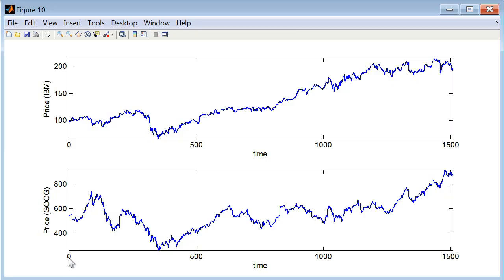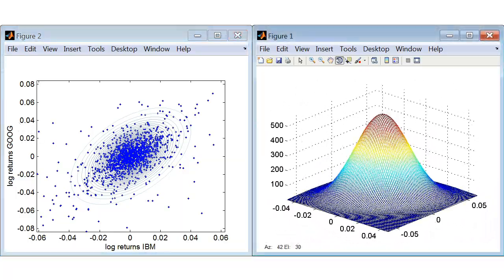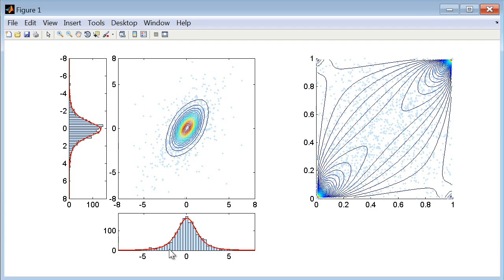To benefit from diversification, our portfolio will invest in different assets. Changes in prices of different assets are not independent. This is especially true when there is a crisis and all assets seem to move in unison. It is therefore important to model also these dependencies. A simple way to do it is to use a multivariate Gaussian to model the joint distribution of log returns. Alternatively, you can use the theory of copulas to make more sophisticated models of these dependencies.